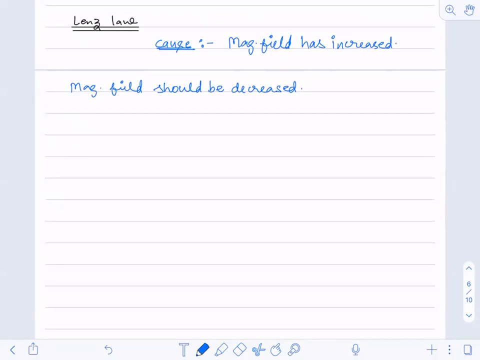So how will I decrease the magnetic field? By inducing another magnetic field in the opposite direction.